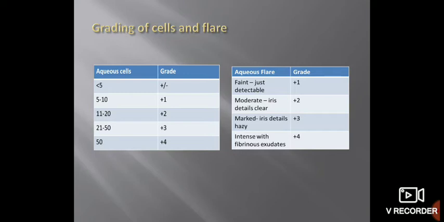Aqueous flare, again, is graded. Faint is grade 1, or we call it just detectable. Moderate is when the iris details are clearly seen but there is aqueous flare; it is grade 2. Marked is when iris details are hazy due to proteinaceous matter in the aqueous; it is grade 3. Intense is when there is fibrinous exudate in the anterior chamber, with formation of synechiae and small exudates; you can see it is a grade 4 flare.